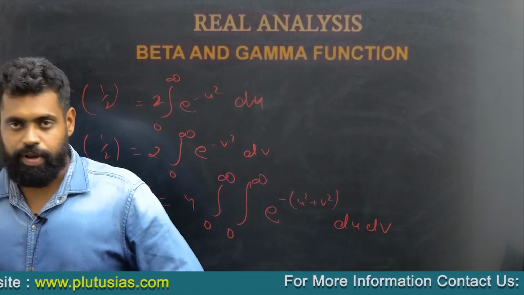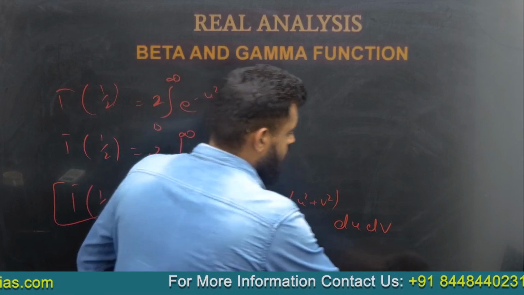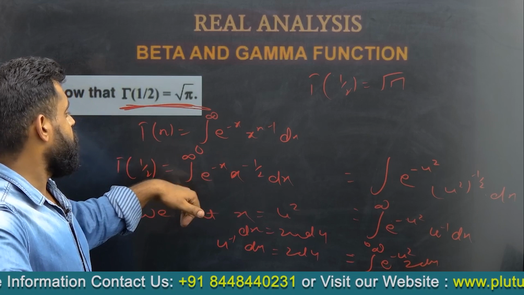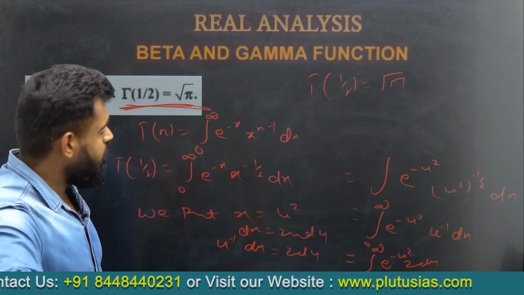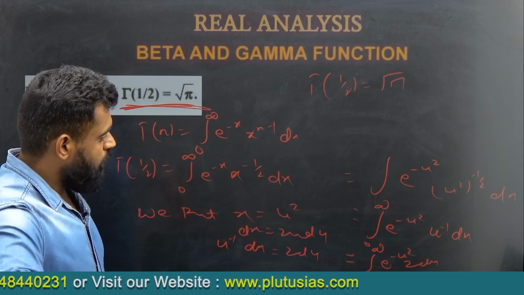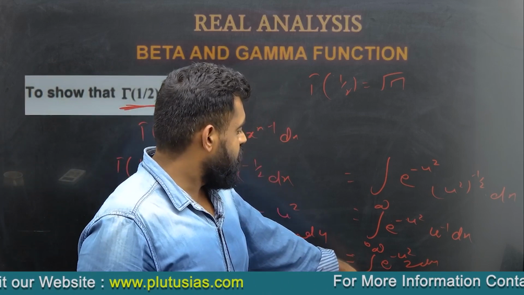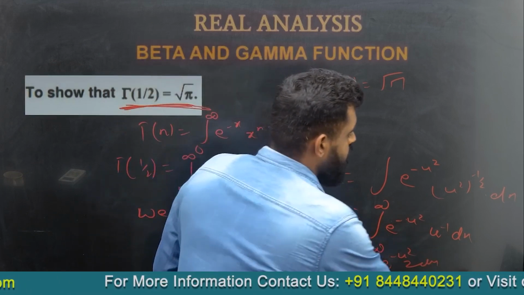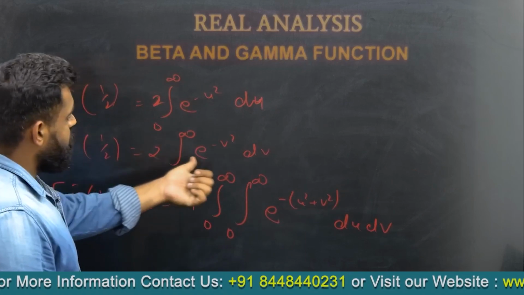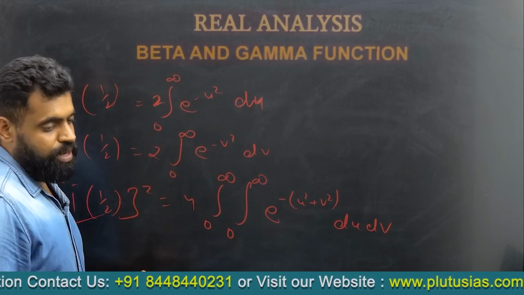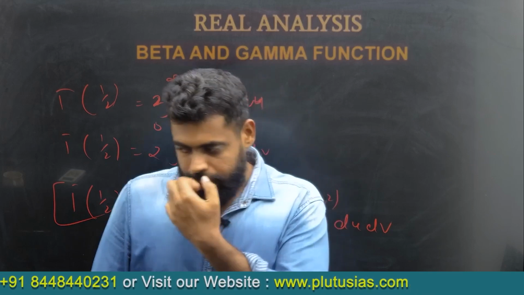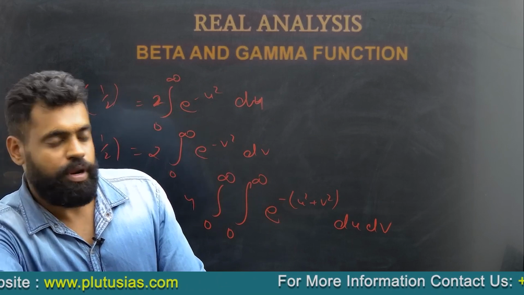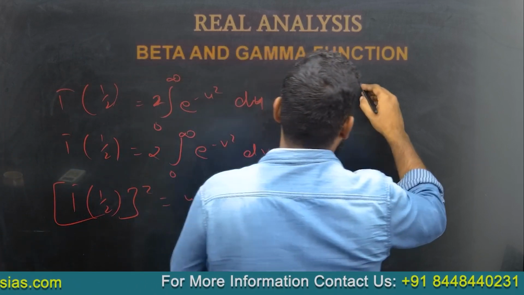Till now I think it is very clear. I would recap it for you. So we have taken gamma half, the integral 0 to infinity e to the power minus x to the power minus 1 by 2 dx, and we have put x equal to u square. Then we get the integral 0 to infinity e to the power minus u square 2 du. And we have taken another one in the form of v, and we have written it like this. So what do we do here? If we change this into polar coordinates,